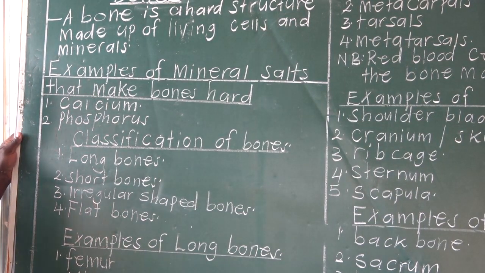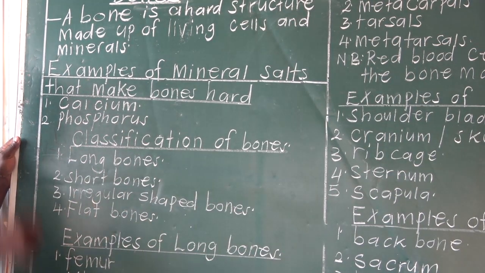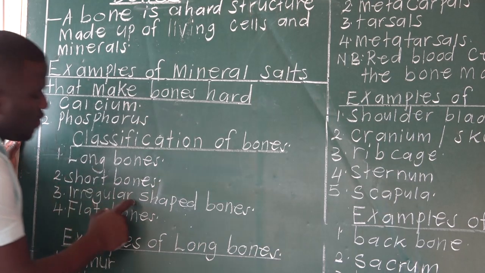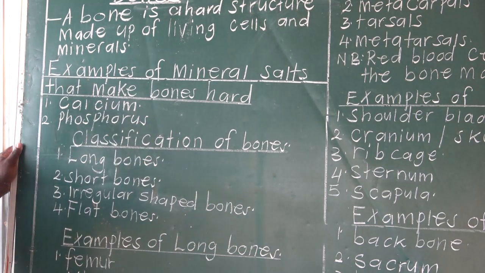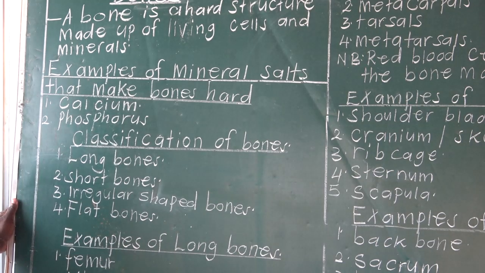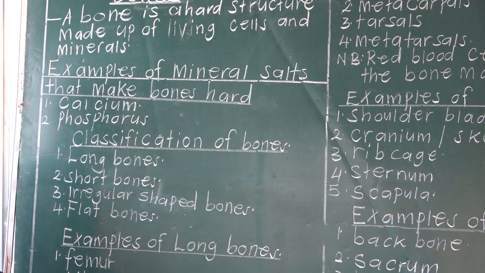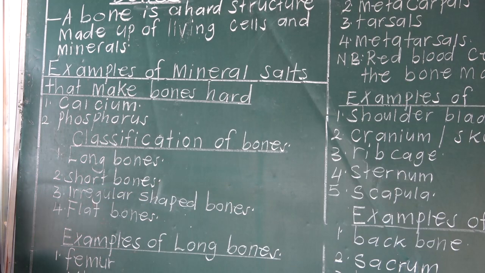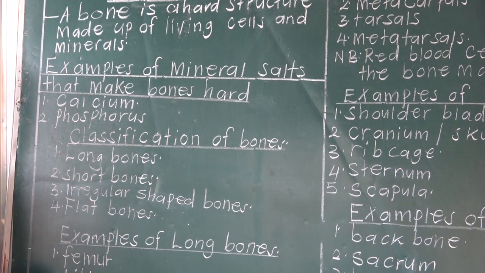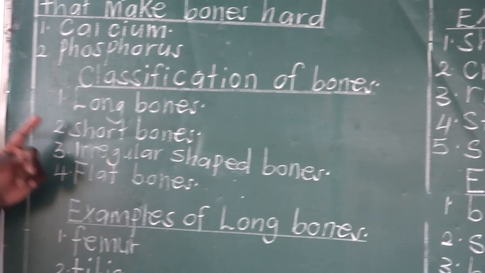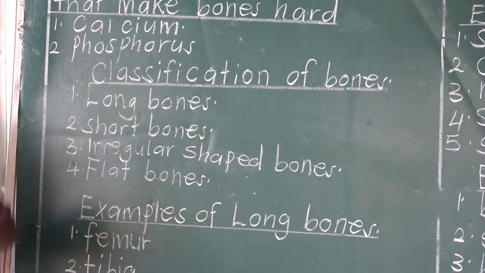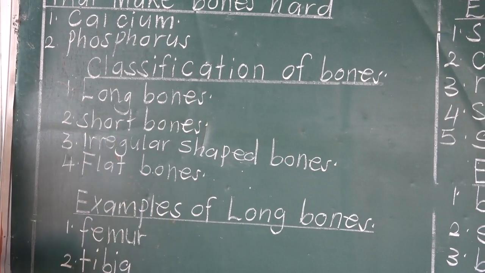One, we have what we call long bones, short bones, irregular shaped bones. Then lastly, we have flat bones. I repeat, bones are classified into 4: long bones, short bones, irregular shaped bones, and flat bones.